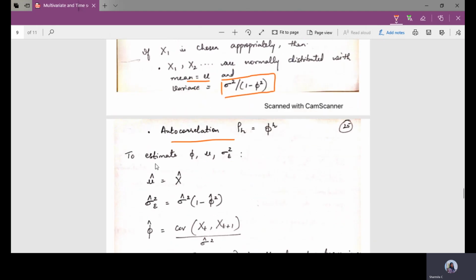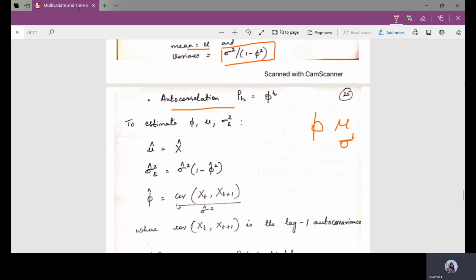Once again we need an estimator. We need to estimate three parameters. One is phi, one is nu, and the last one is sigma square. For nu we are going to estimate with x bar. Then for the variance, sigma square, it is calculated as the variance of x divided by 1 minus phi square. Then once again this phi value, which is nothing but what?